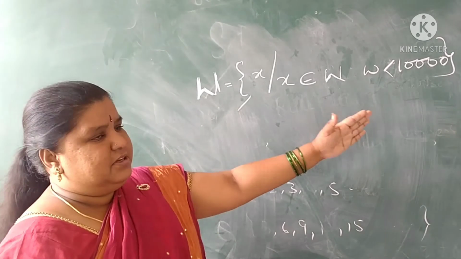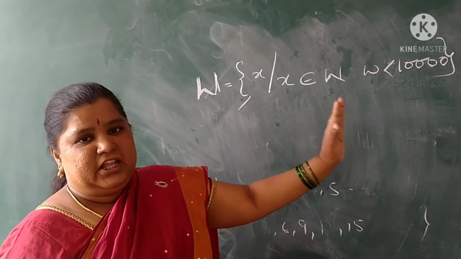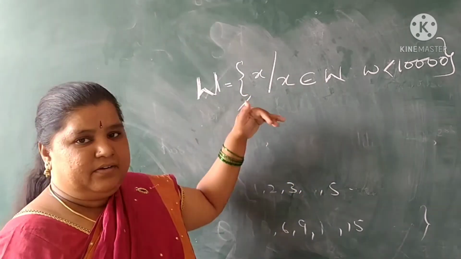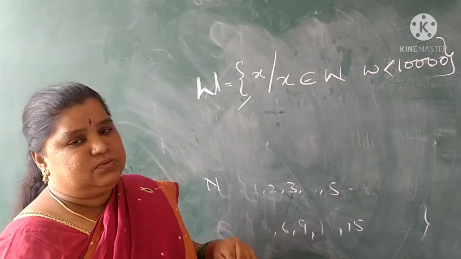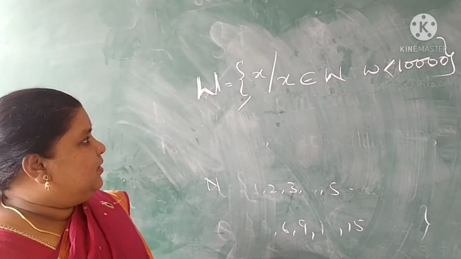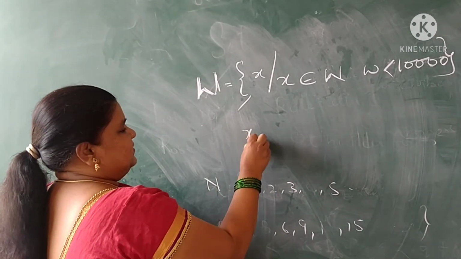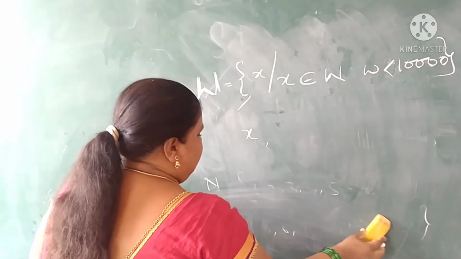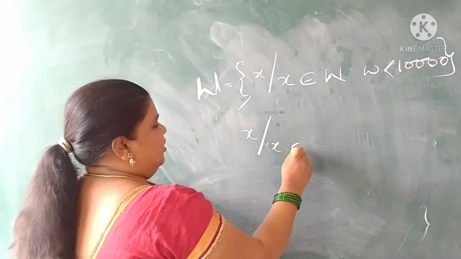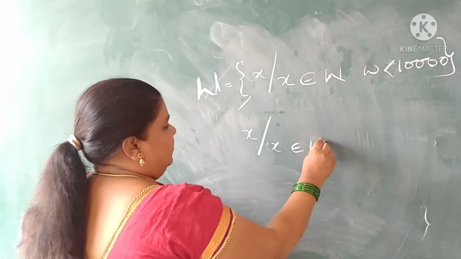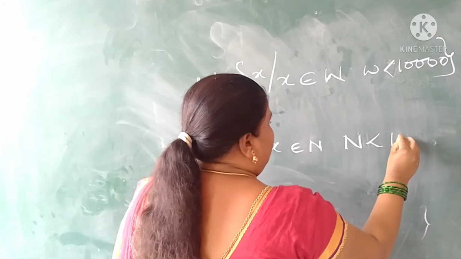It means all the numbers you are going to get are less than 10,000, from 0 to 9,999. But that many we cannot write in the listing form. We can write in this form. For example, one more example I will give you: x such that x belongs to N and x should be less than 100.